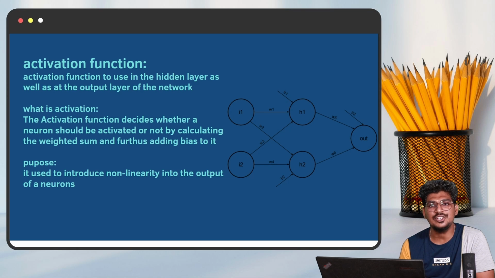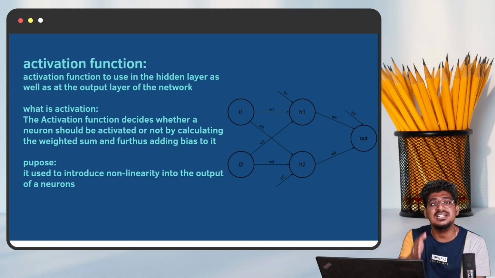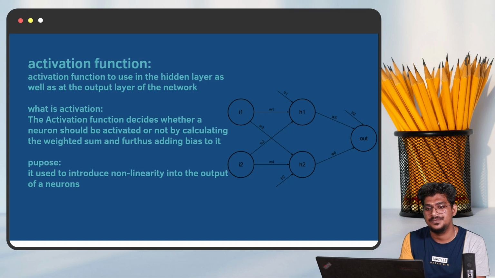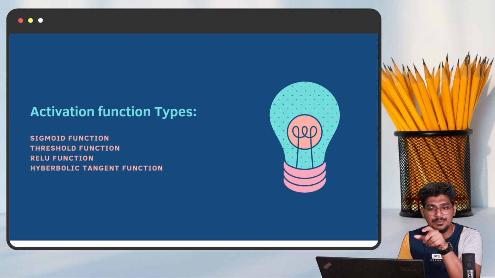Once you calculate the weighted input and the summation of the weighted input, we pass it on and further add the bias, and it will help to generate the output from the activation function. The activation function is mainly in the hidden layer; it is nothing but mathematical calculations. Okay, right. So activation functions have four different types: the sigmoid function, threshold function, ReLU function, and hyperbolic tangent function. Here we are majorly using the sigmoid and also the ReLU.